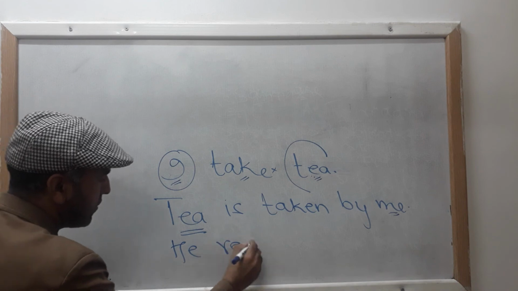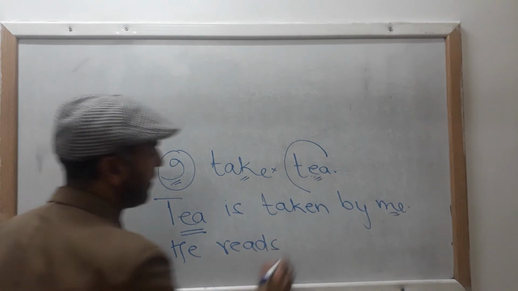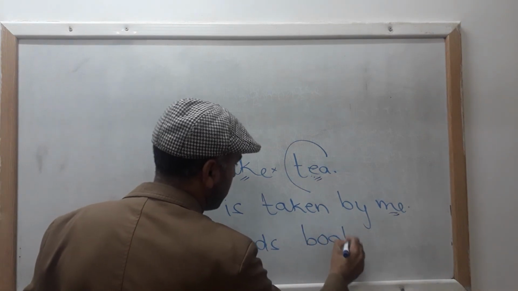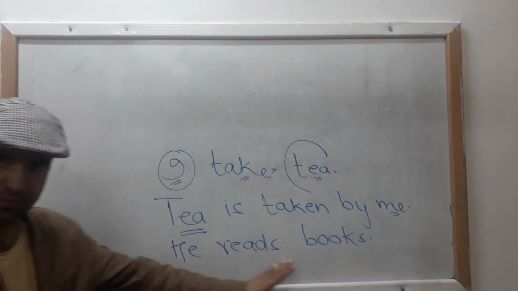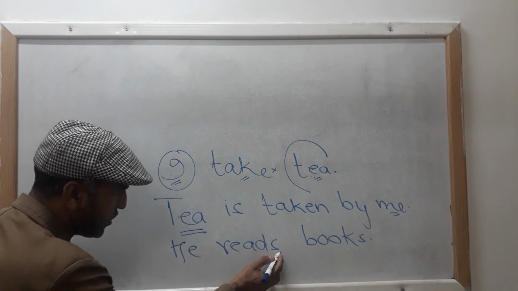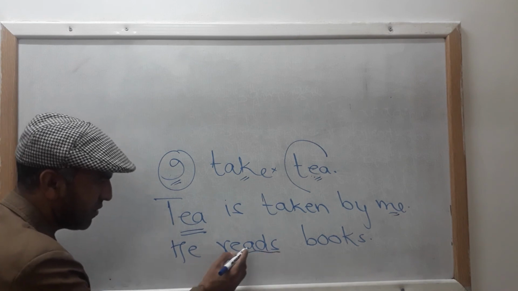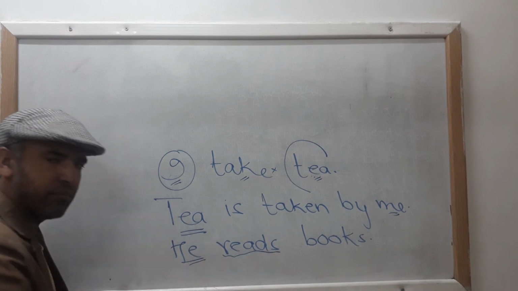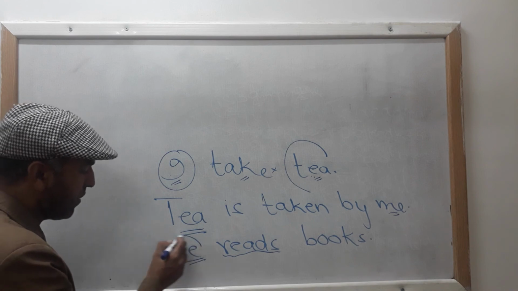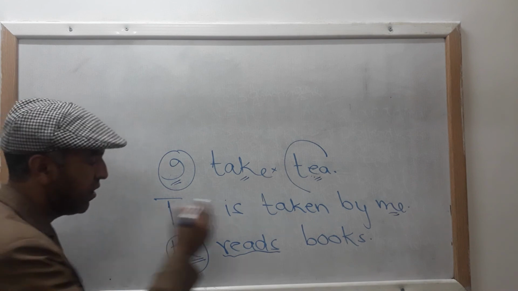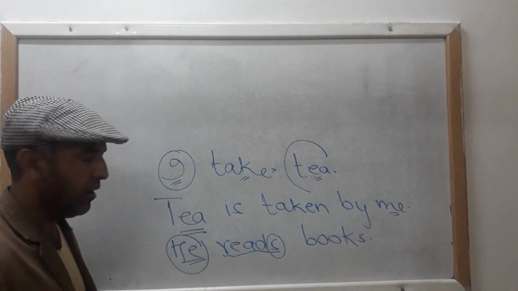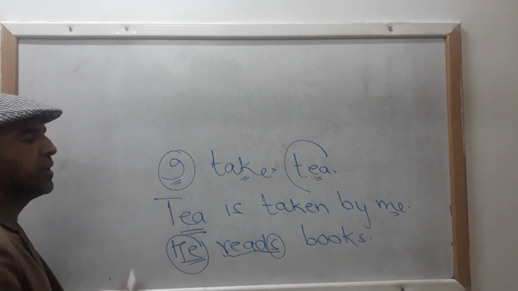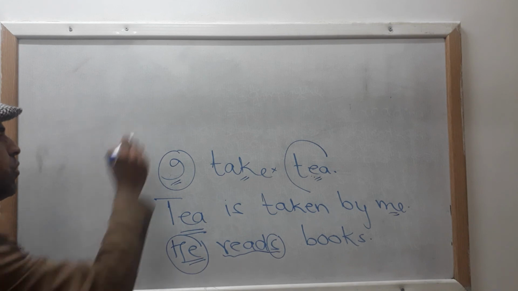He reads books. Here in this sentence, this is active. Here your verb agrees with your subject, he. As I told you earlier, if your subject is singular, your verb takes inflection S or ES. Now I shall convert or change it into passive voice.